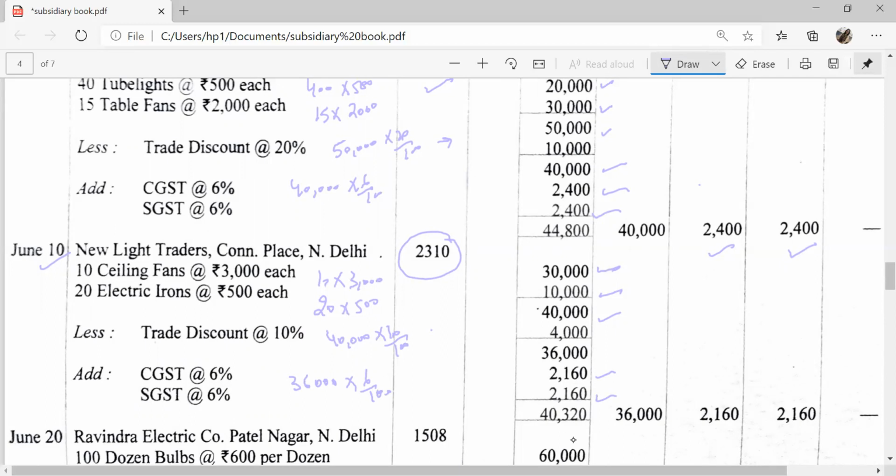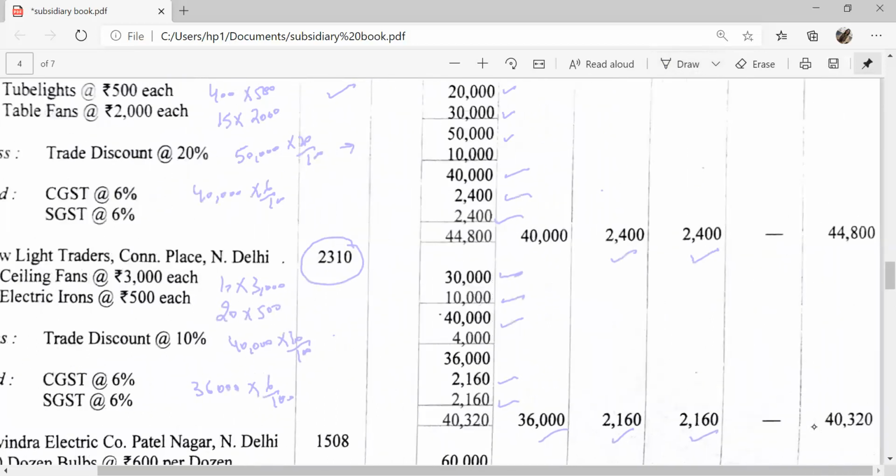In the purchases column we will record 36,000, in input CGST 2,160, input SGST 2,160, and the total amount is 40,320.